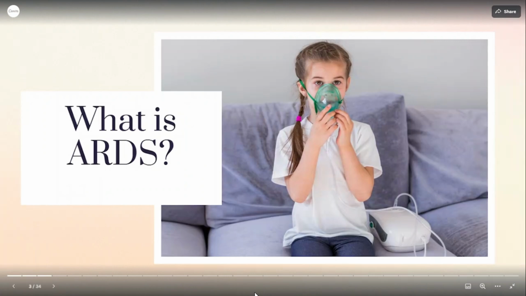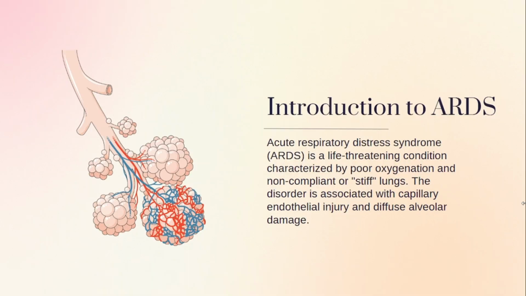What is ARDS? So, introduction of ARDS. We all know what ARDS is. It is one of the life-threatening conditions. So what are its characteristics? There will be poor oxygenation and non-compliant, or stiff, lungs. In ARDS, it is associated with capillary endothelial injury and diffuse alveolar damage. So this will all be associated with ARDS.